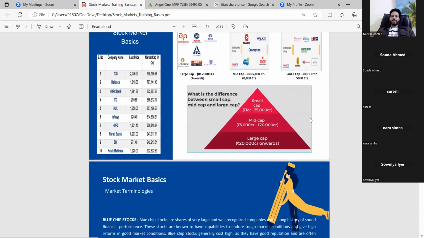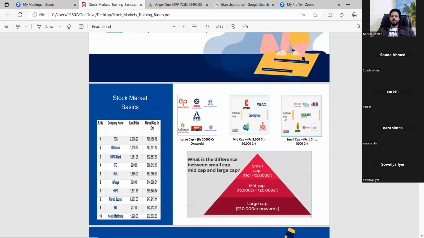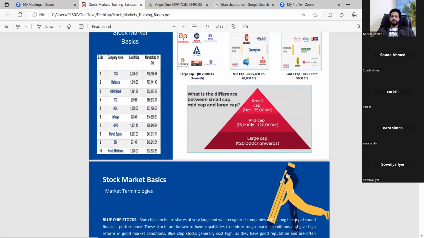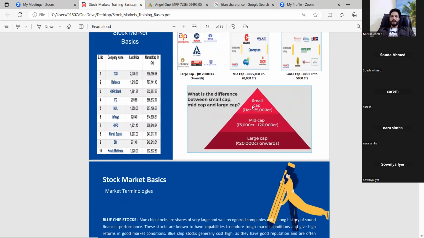But in future, after 10 years, even a penny stock, if it performs well in the market, can come into the mid cap or large cap. That again depends. Even a large cap company, if its performance is not good, can go down from here to here. For example, a large company has a total market capitalization of over 20,000 crores, mid cap is 5,000 to 20,000 crores, and small cap is 1 crore to 5,000 crores.